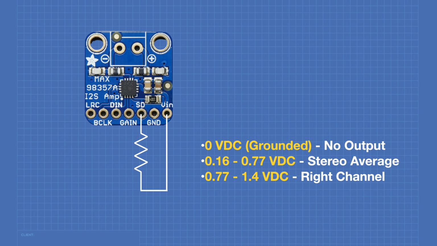You can use a pull-up resistor to the V-in in order to get the voltage higher, and if you set it between 0.77 and 1.4 volts, the amplifier will output the right channel. If you make the voltage higher than 1.4 volts, it will output the left channel.